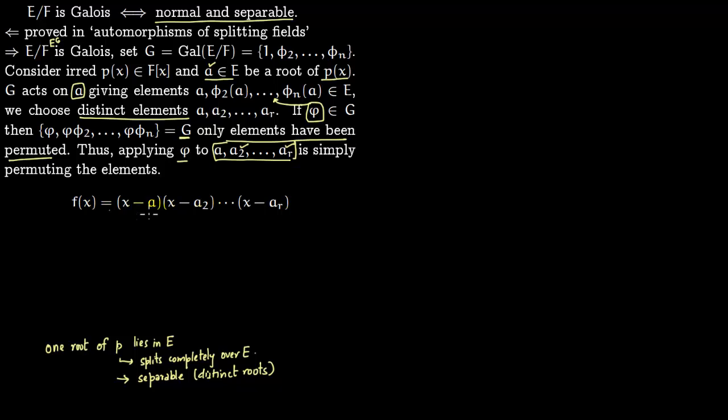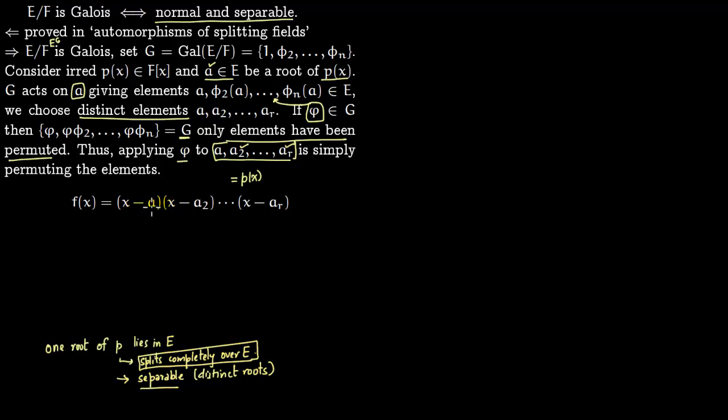Our life is very simple if we can show that this is equal to p(x), because then you can see p(x) splits completely over E. All of these elements a, a2, a3, ar lie in E. After all, these phi's are nothing but automorphisms of E, so when they act on a, they will put them back in E. So it splits completely over E, and you can see it is separable.